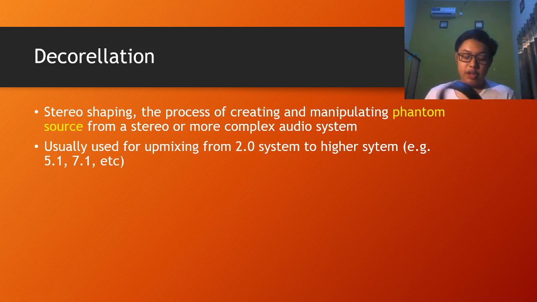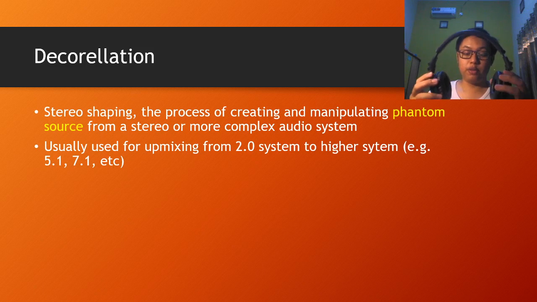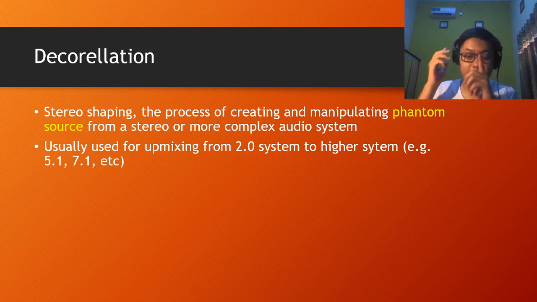When you hear audio or music from headphones or from a radio which has stereo speakers, you could hear that the sound is not coming from either of the speakers, but more like coming from between those two speakers for a mono signal. Or when you hear music from headphones, the sound is formed in the middle of your head, and that is the phantom source.